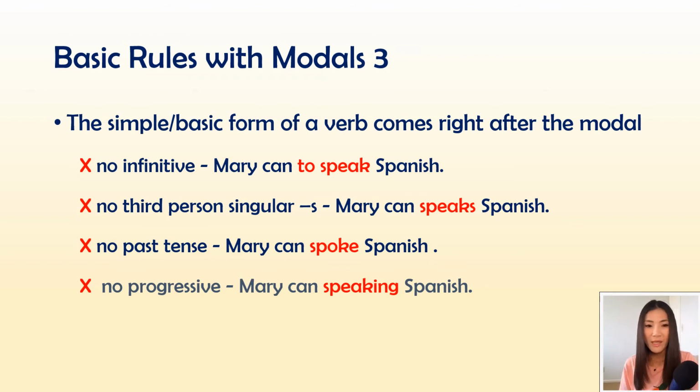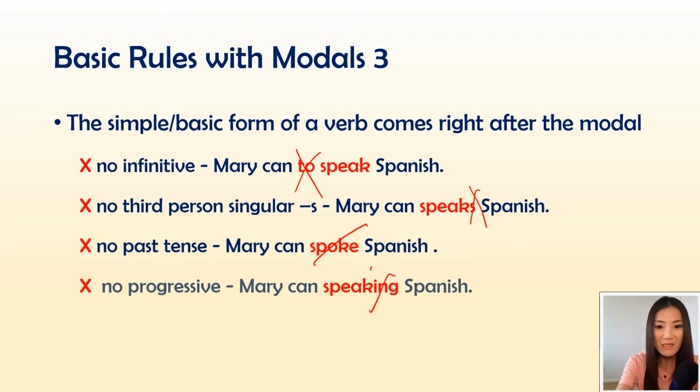Rule number 3, the simple or base form of the verb comes right after the modal. So for example, we cannot use an infinitive after a modal, like Mary can to speak Spanish. We would just have to say speak. It also says no third person singular S, so we cannot say Mary can speaks Spanish. It would just be speak again. And no past tense, Mary can spoke Spanish. And then last one, we cannot use a progressive tense. So Mary can speaking English does not work.